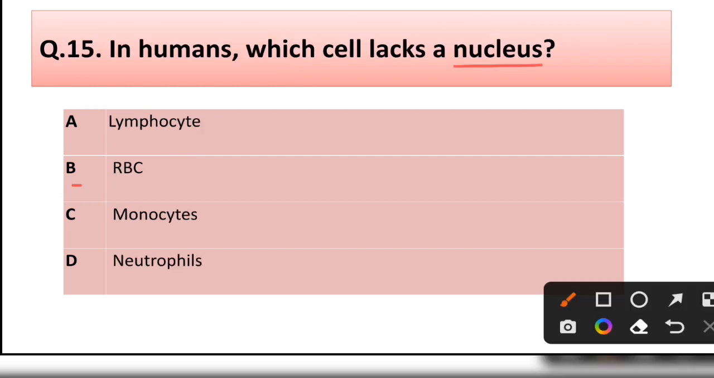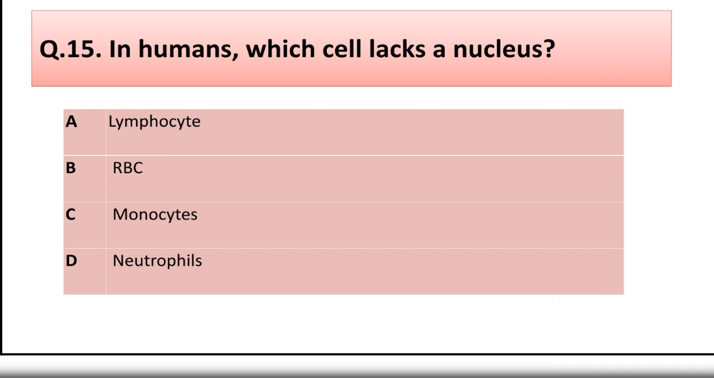Question number 50. In humans, which cell lacks a nucleus? Lymphocyte, RBC, monocyte, neutrophils. Correct answer is option B. RBC lacks a nucleus.